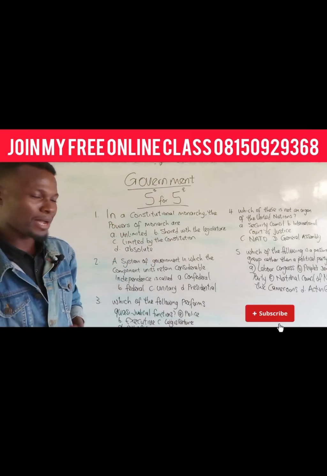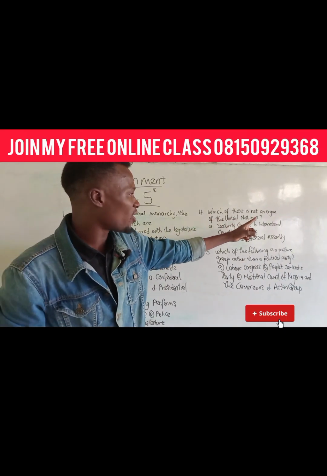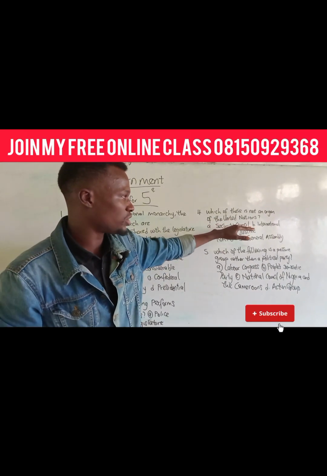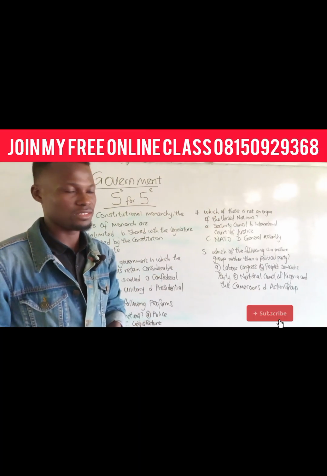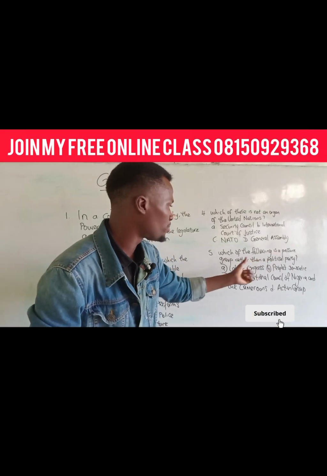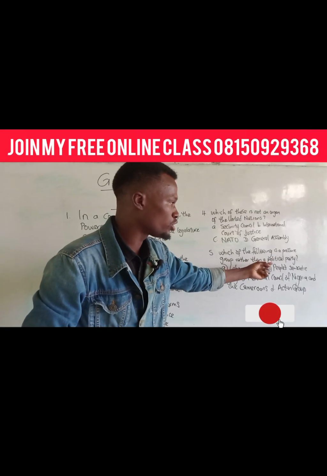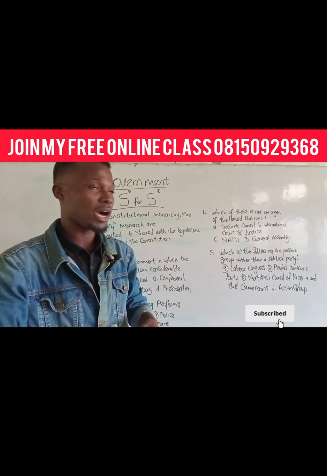All right, let's apply the same secret to question 4. Which of these is not an organ of the United Nations? This question is from international organizations. Question 5. Which of the following is a pressure group rather than a political party? Very simple. This question is from pressure groups and political parties.